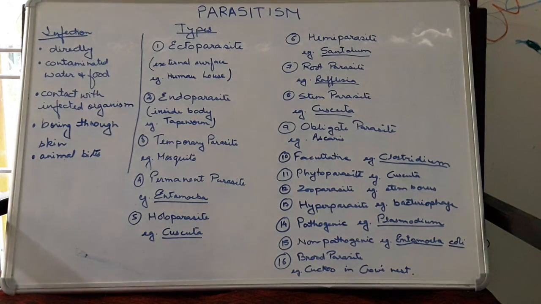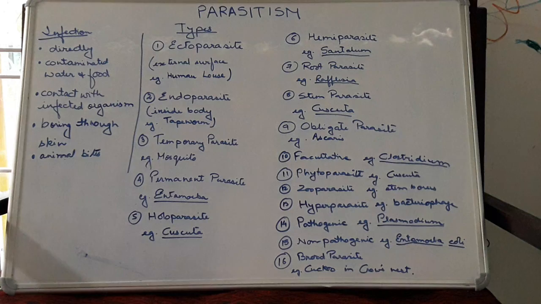Now, the modes of infection of parasitism: it may be infected directly. If the parasite directly comes in contact with the host, then it will attack it and show its reactions. Or the infection may be done by contaminated water and food. Sometimes it is contact with infected organisms. Suppose a particular person is infected or diseased with a particular parasite.